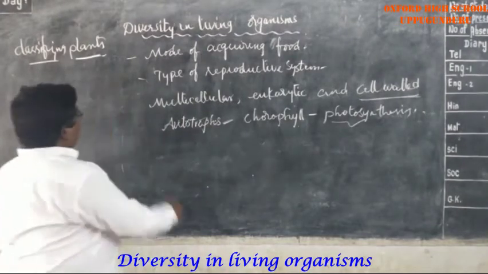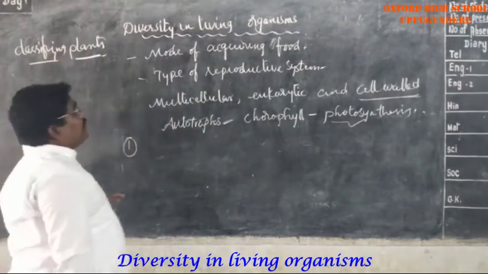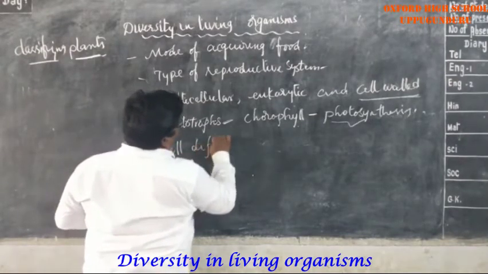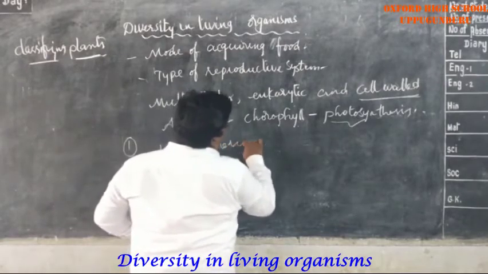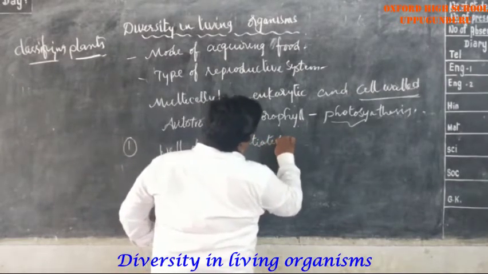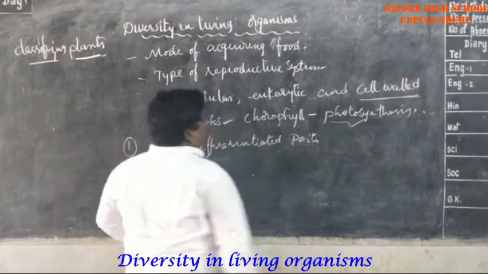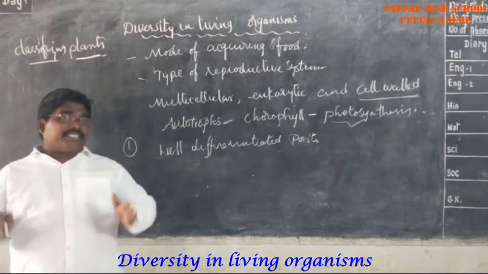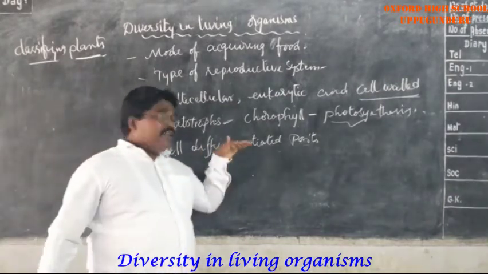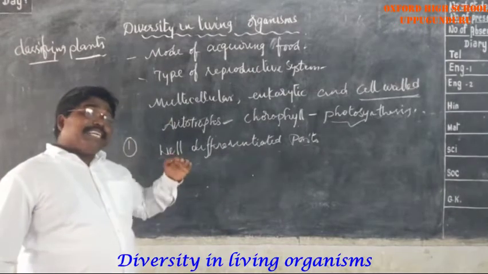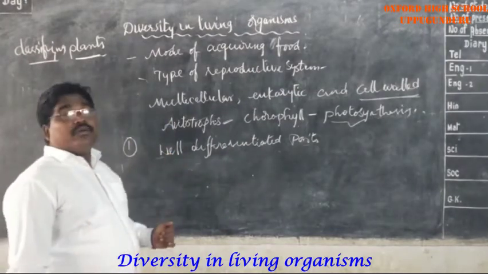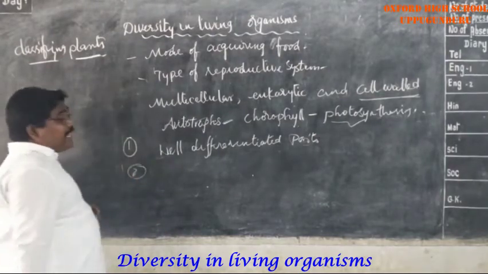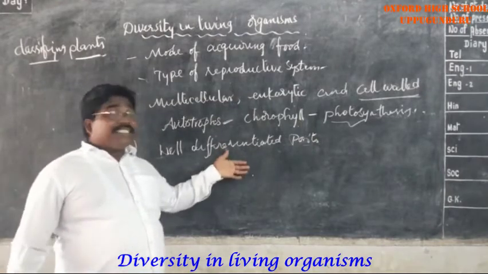The first level of classification is done on the basis of well-differentiated parts, or the differences that they have.